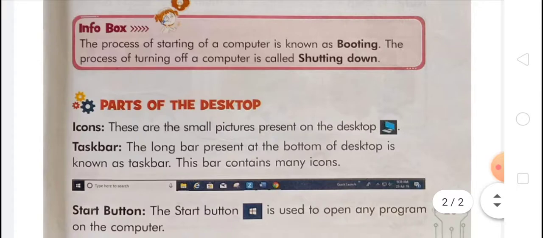Now the next topic is parts of the desktop. In the desktop there are three main parts. Icons are the small pictures present on the desktop. The taskbar, the longest bar present at the bottom of the desktop, contains many icons. And the start button is used to open any program on the computer.